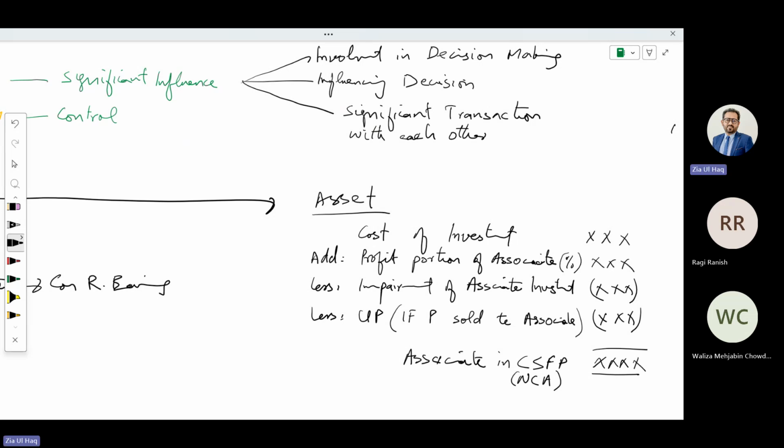If there is any impairment, that will be deducted from the asset cost. And if the parent company sold any goods to the associate, that unrealized profit part we need to deduct from the asset. If the associate sold goods to the parent, that will not be deducted from here.